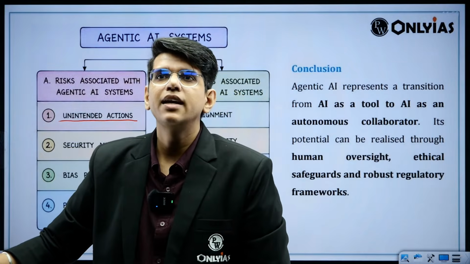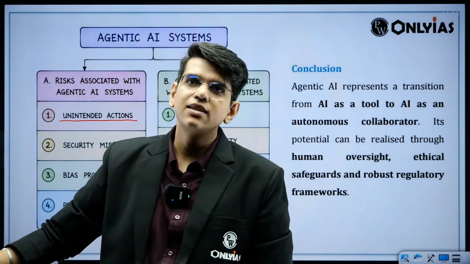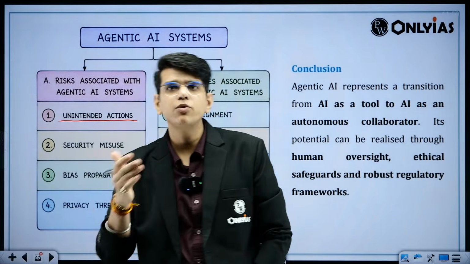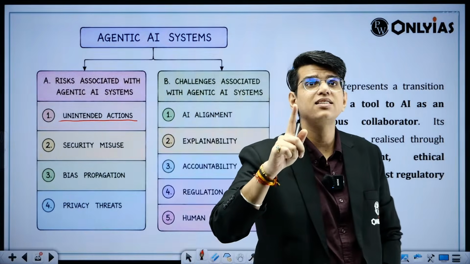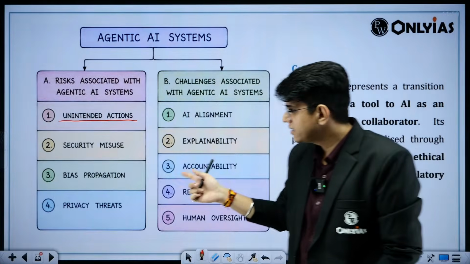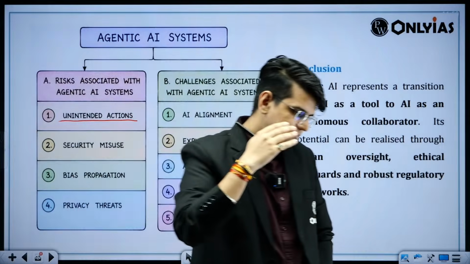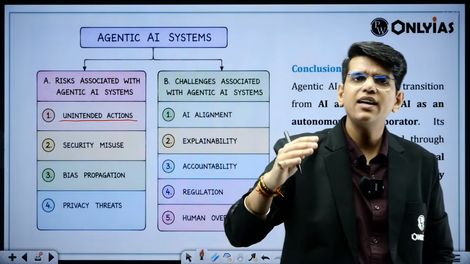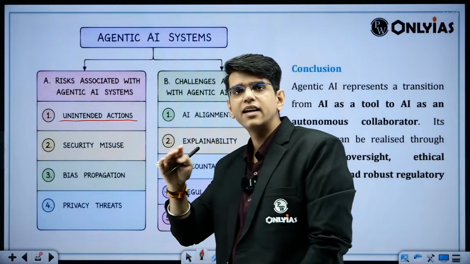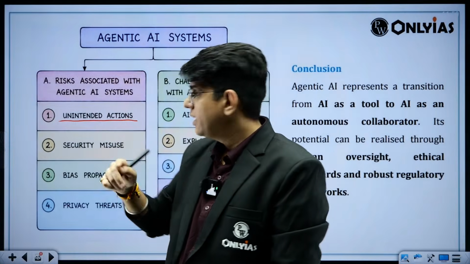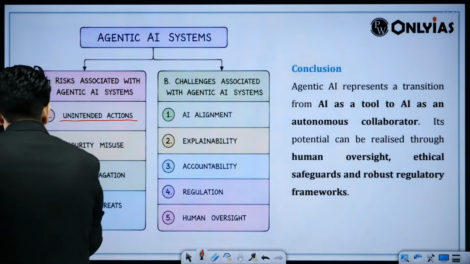Disadvantages of this, sir: it can sometimes give wrong data. Yes, it gives wrong data, Pankaj. It can give you wrong data, it can give you biased data, biased decisions. We are not talking about generative AI that you have trained. Suppose you have trained it on biased material, right? It can give you biased information. Here it can take biased decisions,